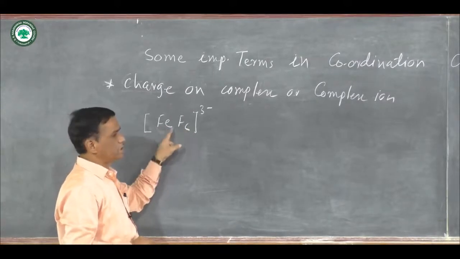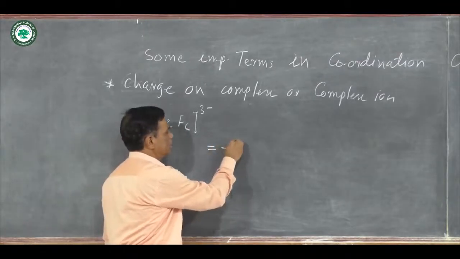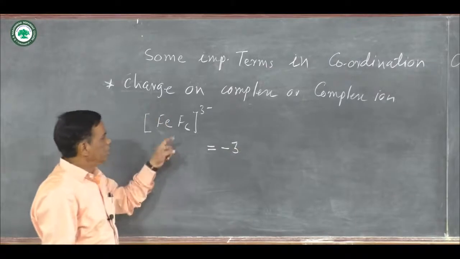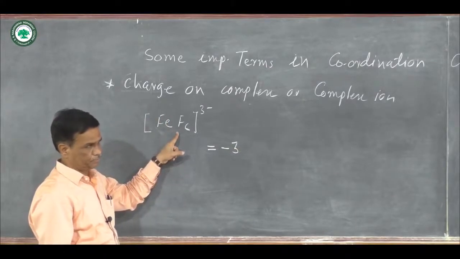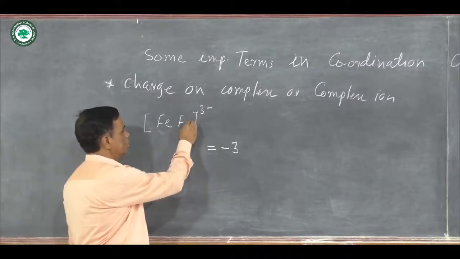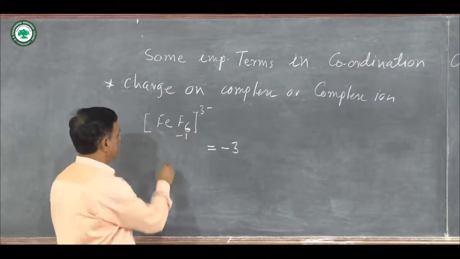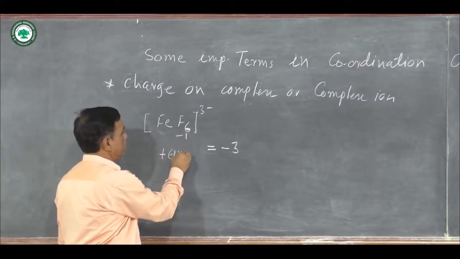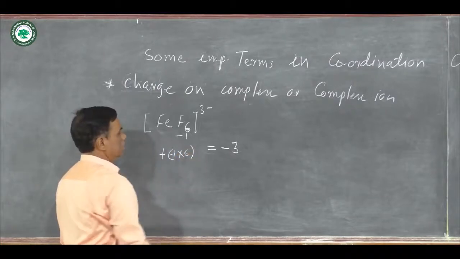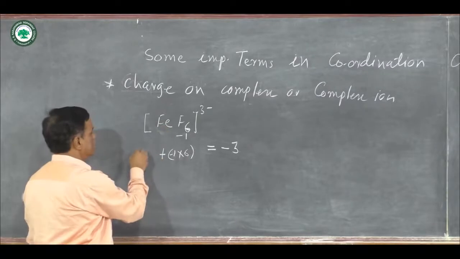Actually it is an algebraic sum, and the sum is equal to the charge, that is -3. On this complex ion, the charge is equal to -3. Then there are 6 fluoride ligands. On every ligand there is a -1 charge. Here plus -1 multiplied by 6. These are the charges for the 6 ligands, and suppose this is +3.